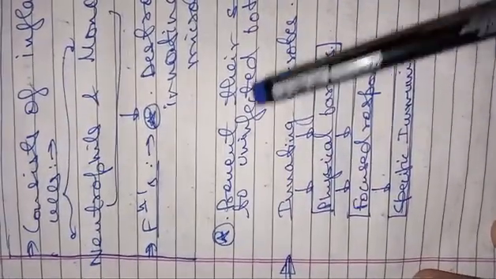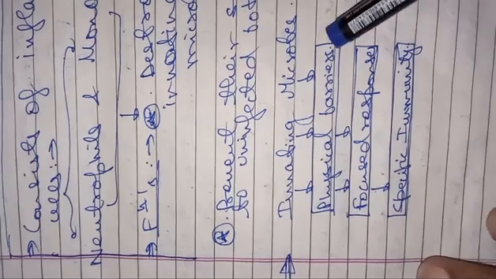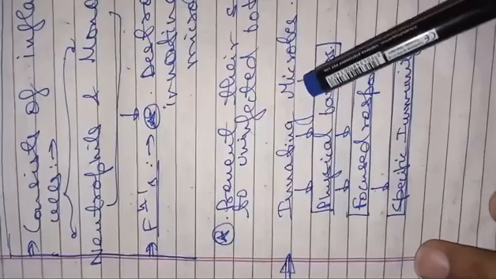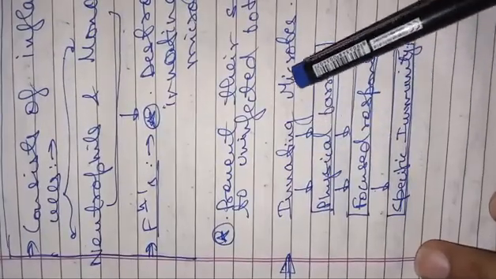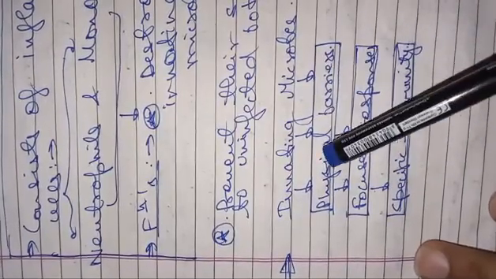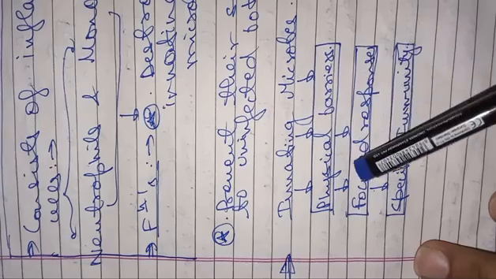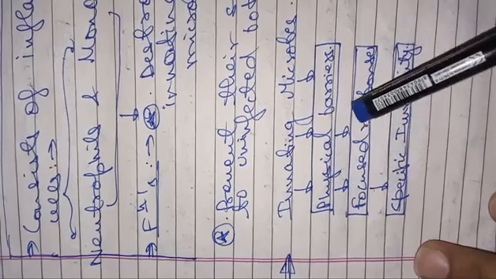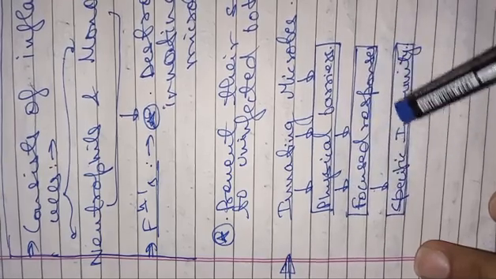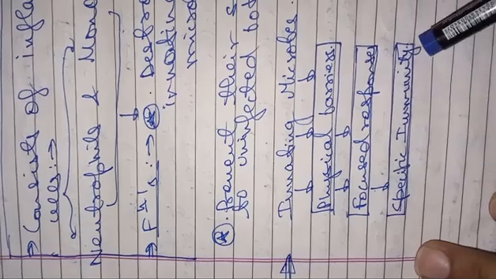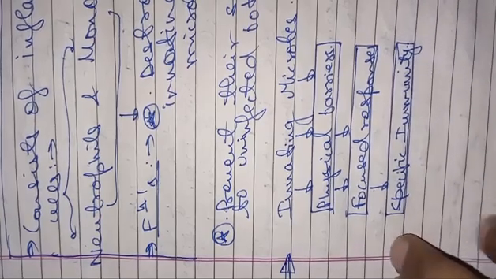Okay, now this is a simple diagram just to represent the role of every line of defense. These are the invading microbes, represented by 3 arrows, that is, large in number. The physical barrier removed some amount of microbes. Then the second line of defense, that is secretions of the body, removes some further microbes. And the specific immunity, that is the cellular line of defense, removed or destroyed all of the microbes.